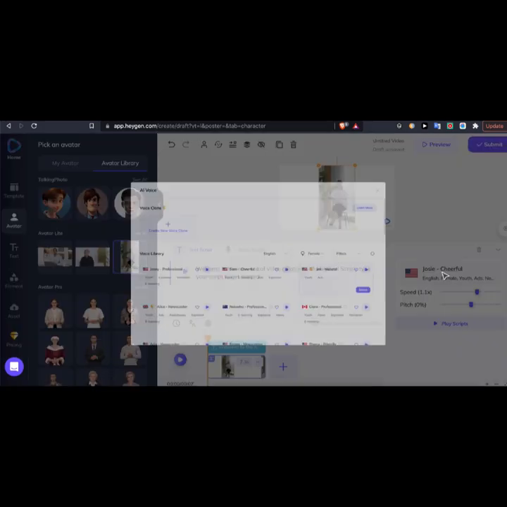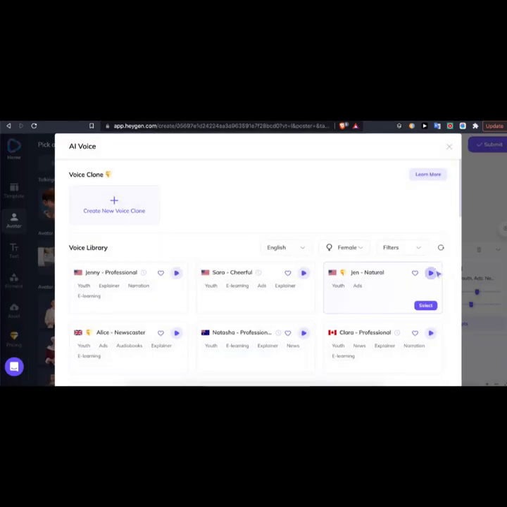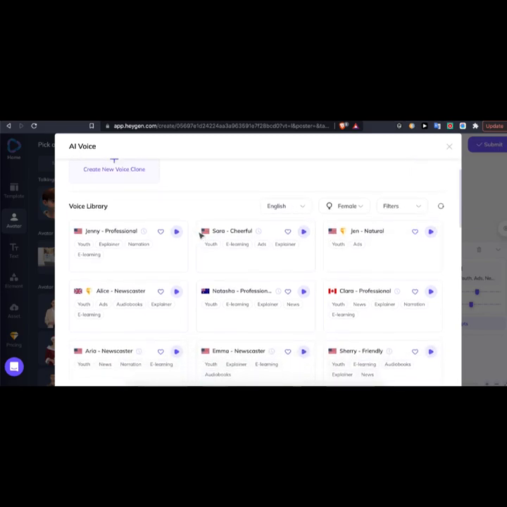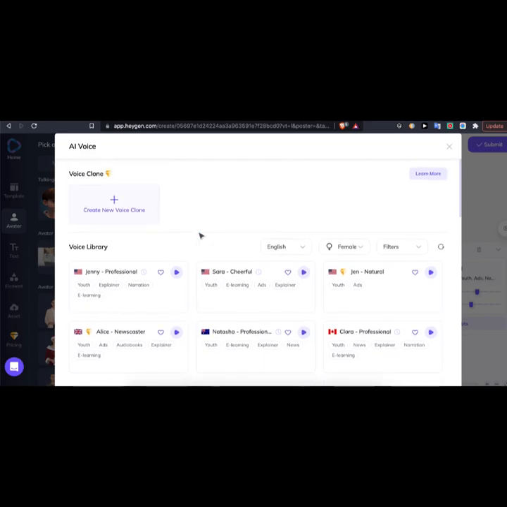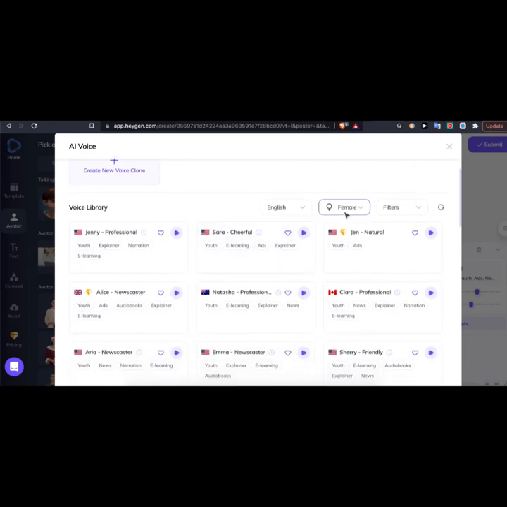We can go ahead and choose what we want the voice to be. Let's go with Josie, but we can basically pick all kinds of stuff. We can pick the gender of our avatar, and we can pick what language we want them to say. So all kinds of languages right here. This is incredible. You can make your avatar speak in whatever language you want. So we'll say English,